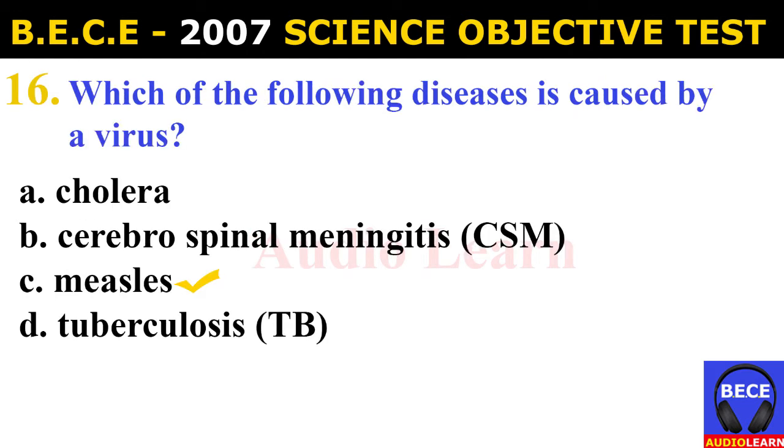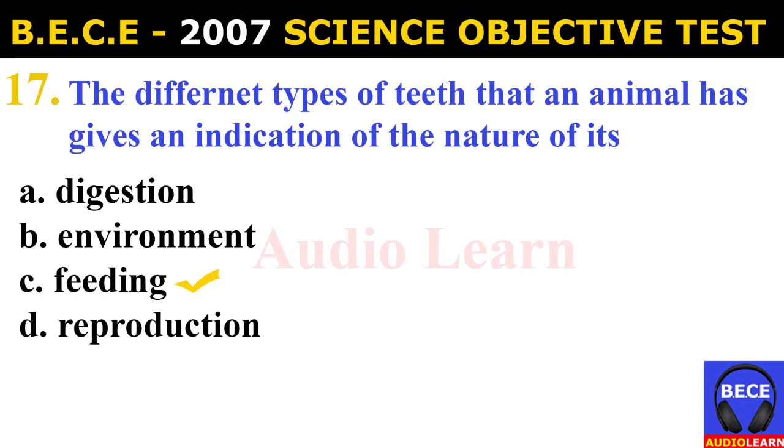Number 16. Which of the following diseases is caused by a virus? A. Cholera. B. Cerebrospinal meningitis, CSM. C. Measles. D. Tuberculosis, TB. And the answer is C. Measles. Which of the following diseases is caused by a virus? Measles.